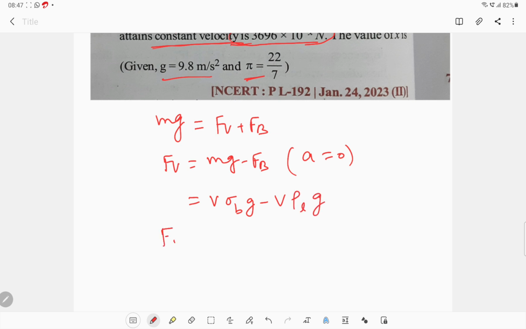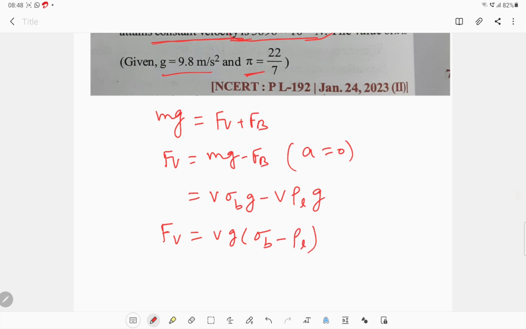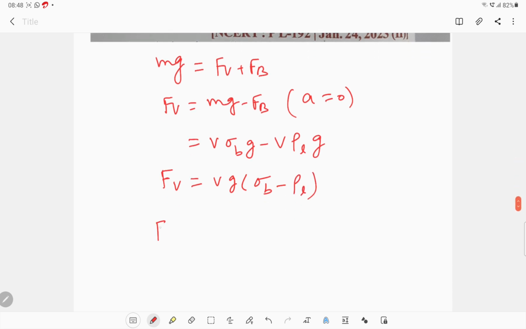So viscous force is equal to V g into (sigma b minus rho), density of ball minus density of liquid. If we put all the values, V is equal to 4 by 3 pi r cube, volume of the sphere.